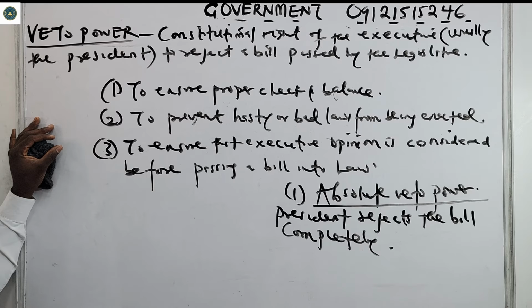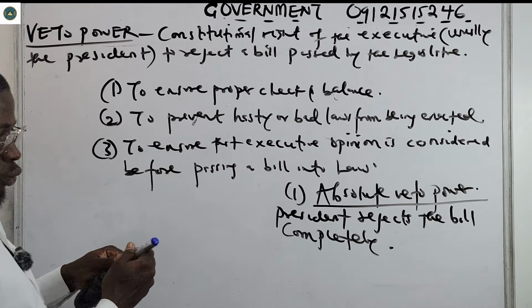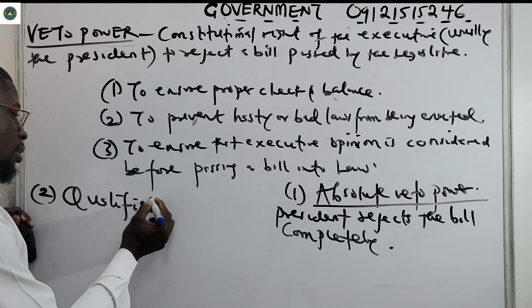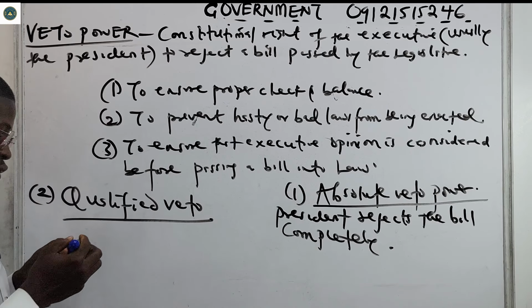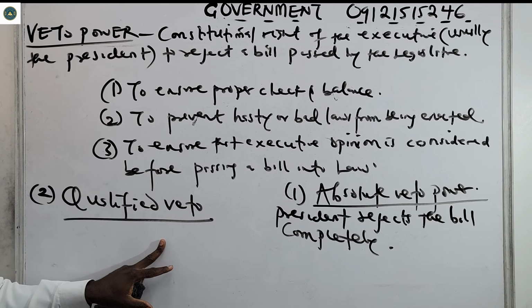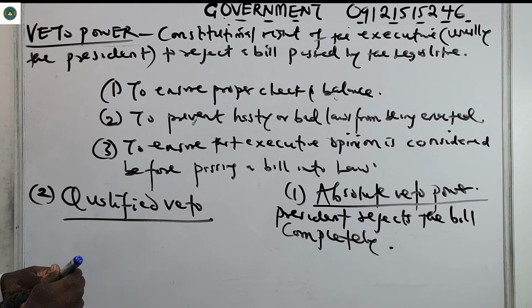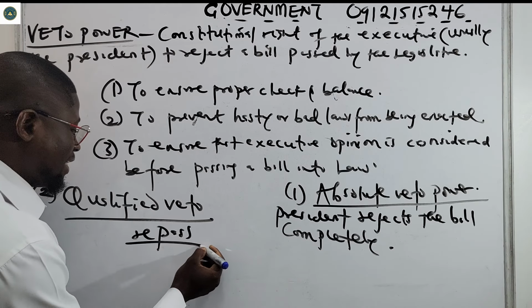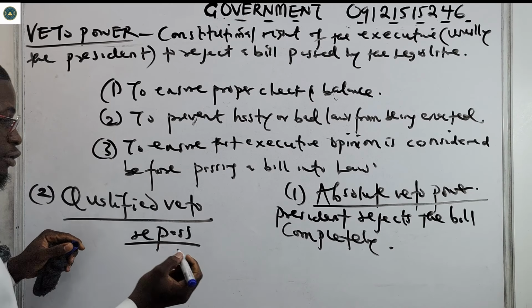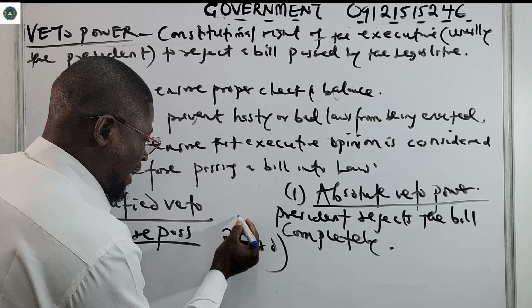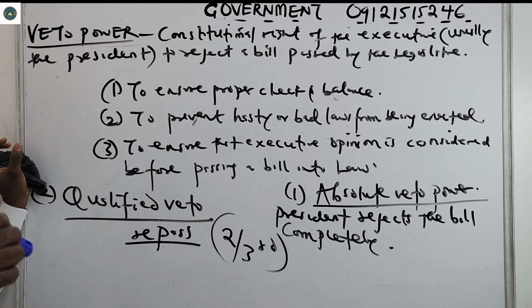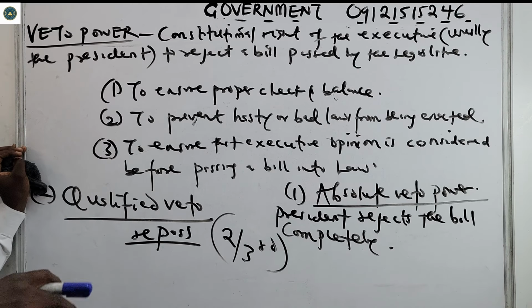Then we now have another one we call the qualified veto. Number two, qualified veto. In the qualified veto, after the president has rejected it, the legislature can repass the bill later on with a special majority vote. They have to have two-thirds of the votes to be able to repass this bill.